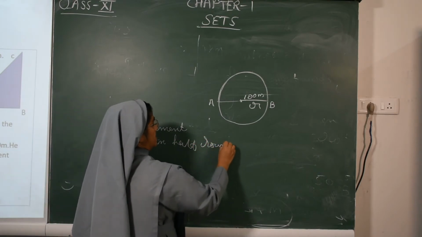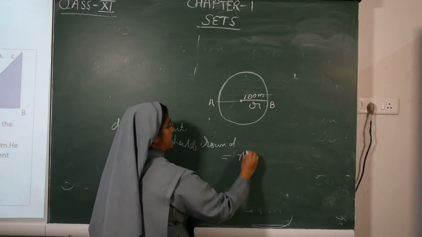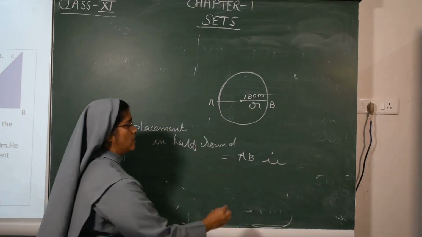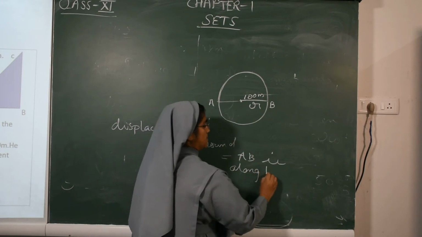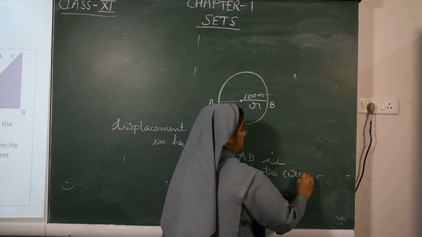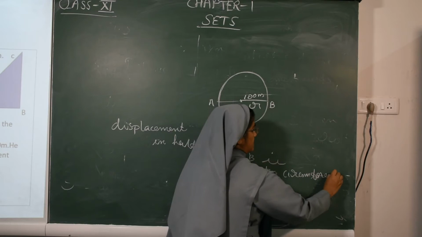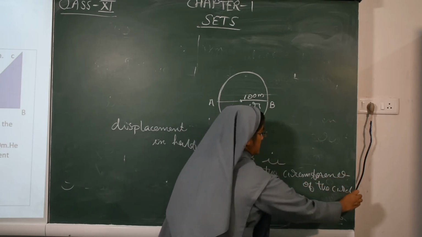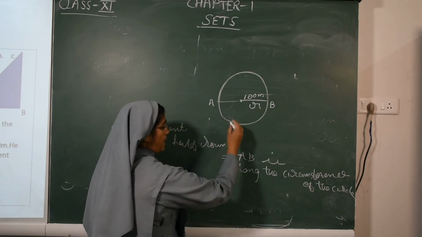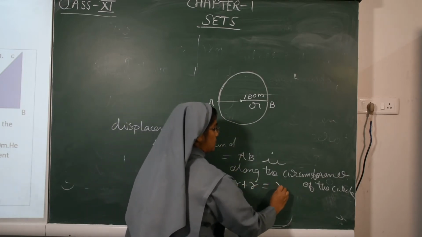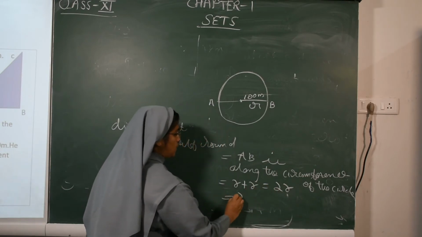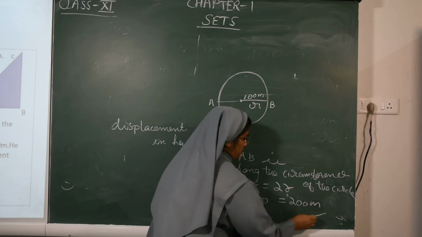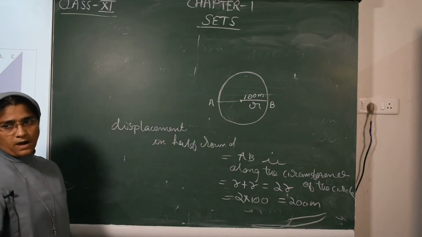In half round, we know A to B is along the circumference of the circle, but the displacement is the straight line, that means R plus R, that is 2R. 2R means 2 into 100, 200 meter. That is the displacement in half round.